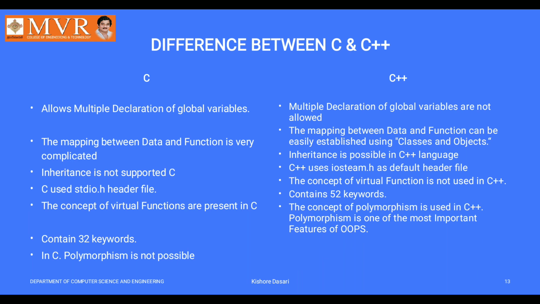Inheritance isn't supported in C language, but inheritance is one of the best features in C++ programming language. The inheritance concept helps reusability.